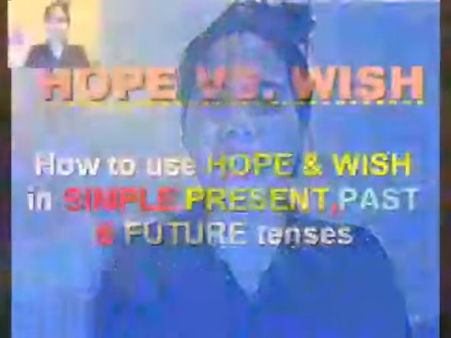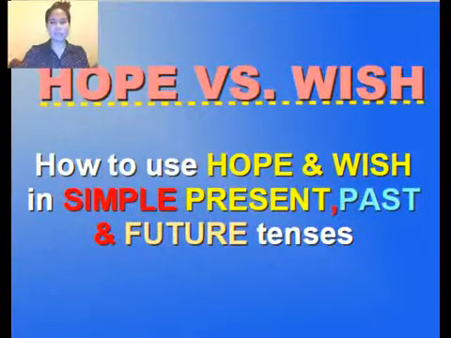Alright, so yes, today I'm gonna teach you English, of course, and our lesson for today is all about hope and wish. Some of you are asking, what is wish? What is hope? I know you know this. You know hope, we know wish, but do you know how to use them in sentences? If you want to hope for the present, the past, or the future, you wish for the present, the past, or the future. So we're gonna learn those. What are the rules in actually using them?